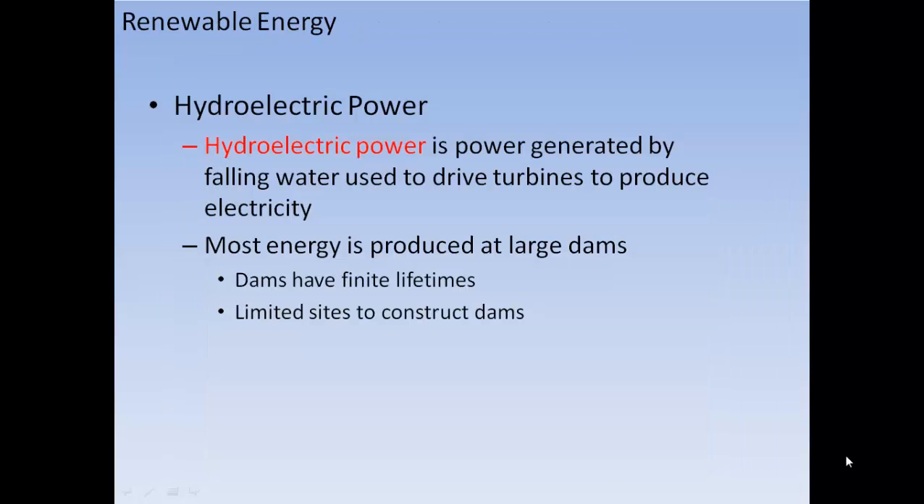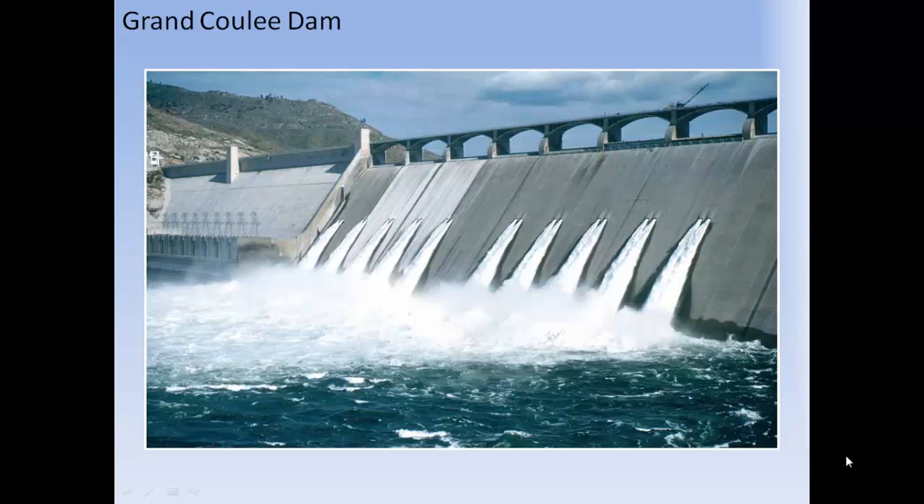Hydroelectric power is power generated by falling water used to drive turbines to produce electricity. Most energy is produced at large dams. Dams have finite lifetimes. There are limited sites to construct dams. Here is the Grand Coulee Dam.